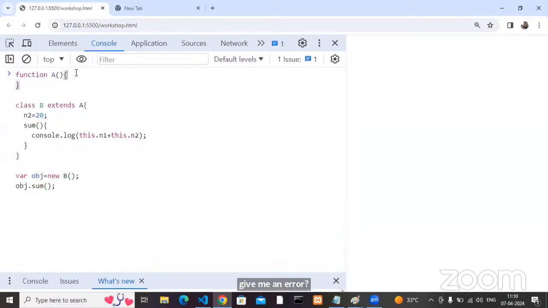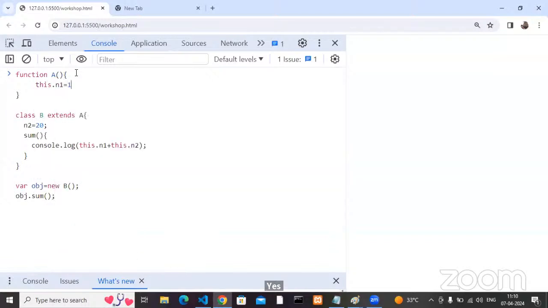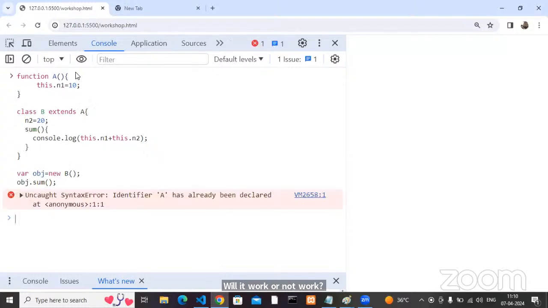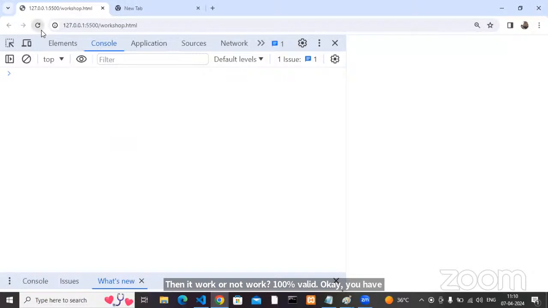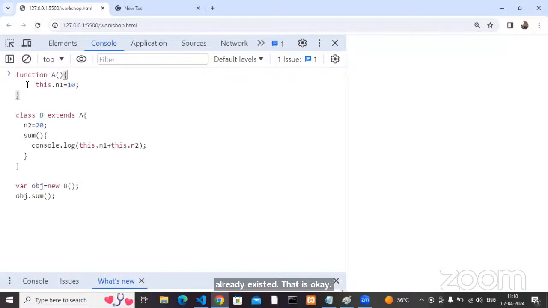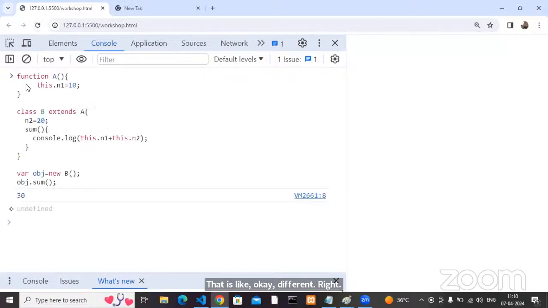Yes. this.n1 equals 10. What's my output? What is my output? Will it work or not? 100% valid. A already existed, so that is a different error. Now I refreshed my page, and 100% it is going to work.